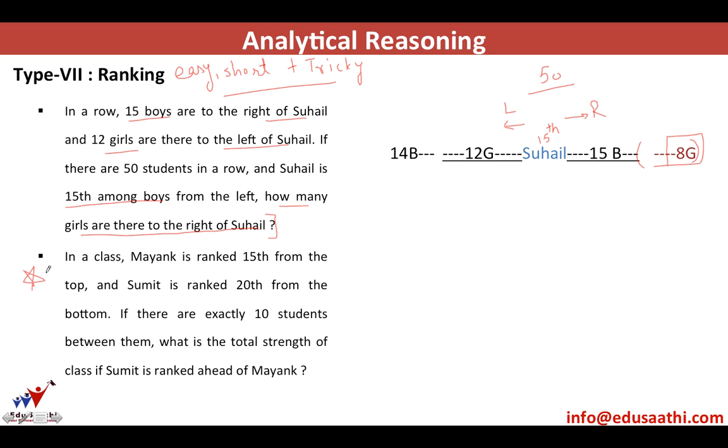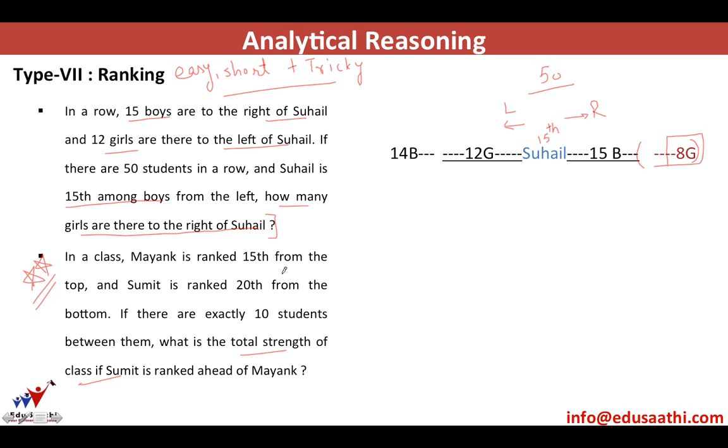This is a very, very important question. The next one, make sure you understand it carefully. I'll suggest you pause this video right now and do this question on your own, and then check your answers. The question says, in a class, Mayank is ranked 15th from the top and Sumit is ranked 20th from the bottom, and there are exactly 10 students between them. You have to find the total strength of the class.